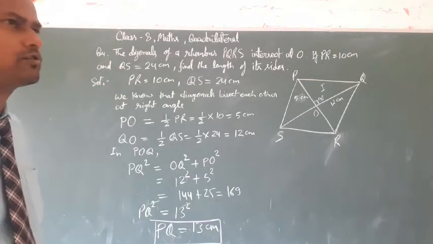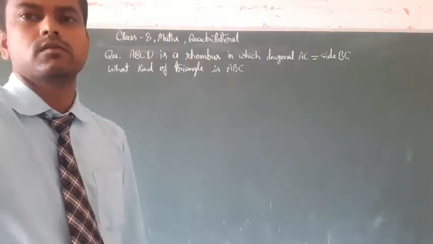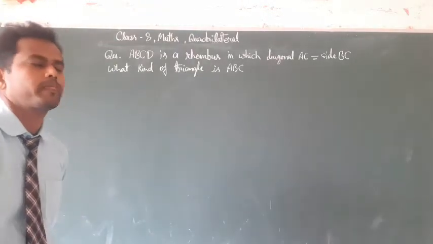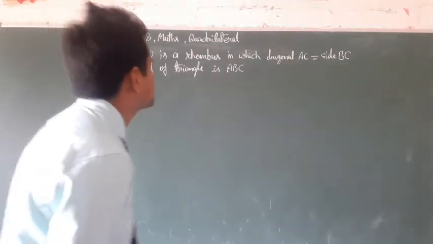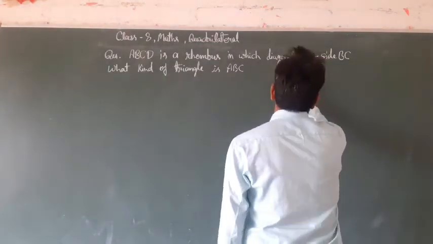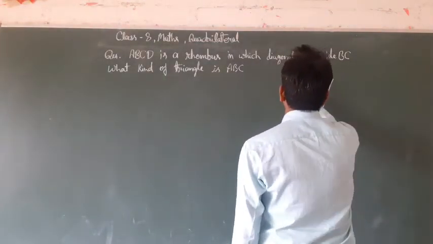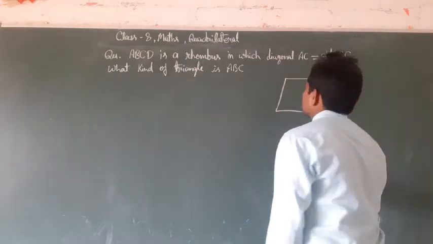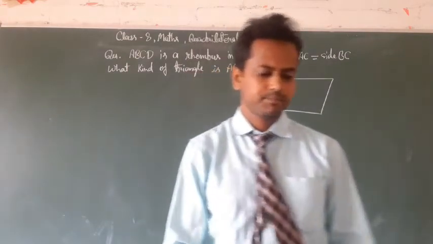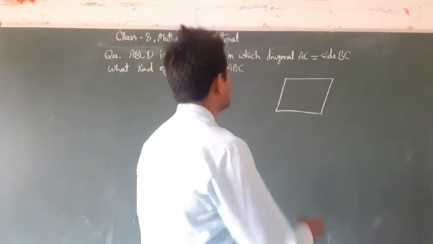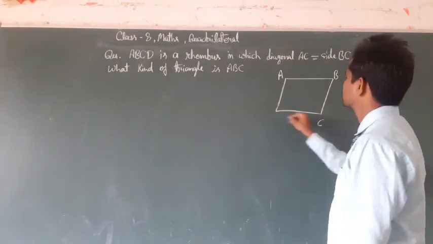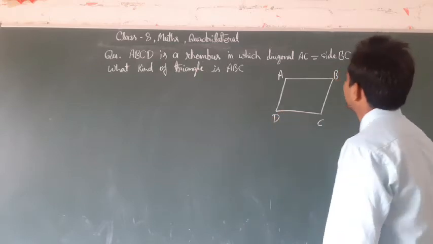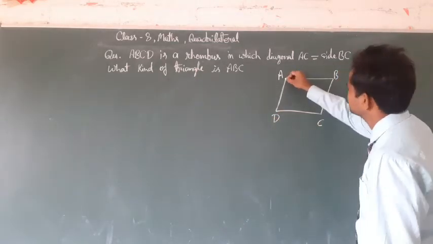Pause the video and note it down. Now the next question: given that ABCD is a rhombus and diagonal AC.